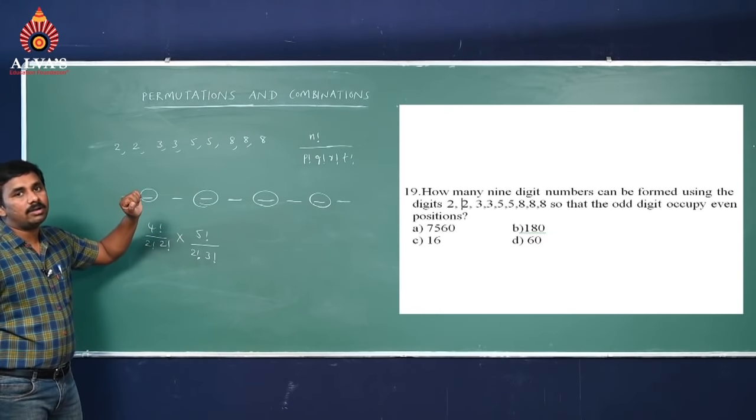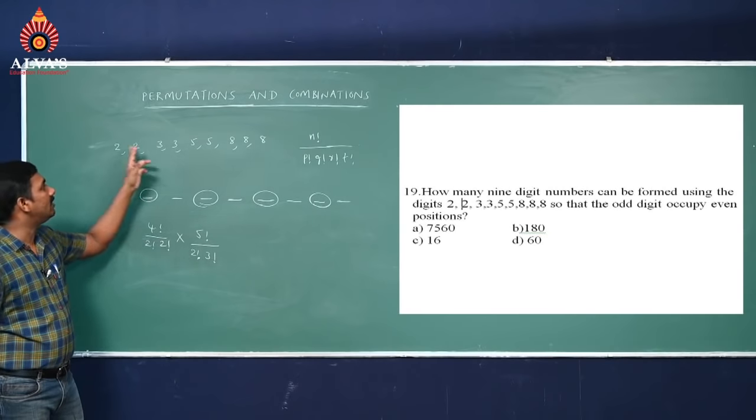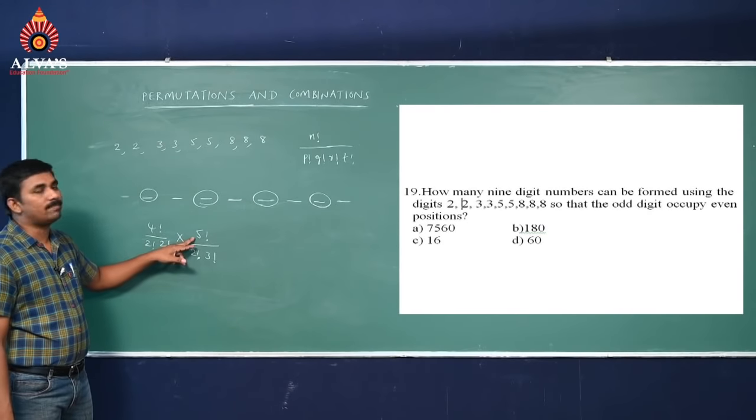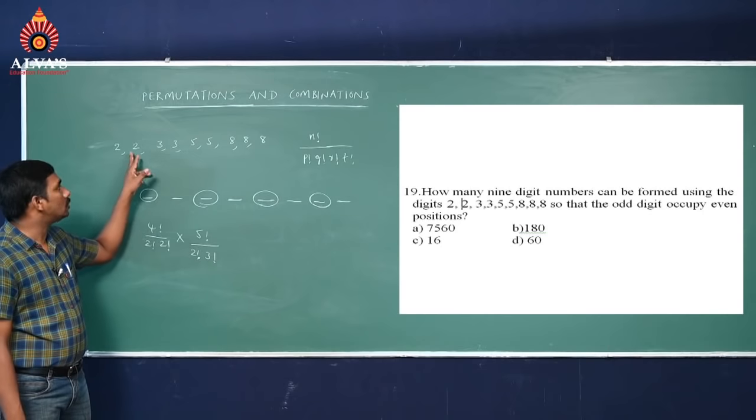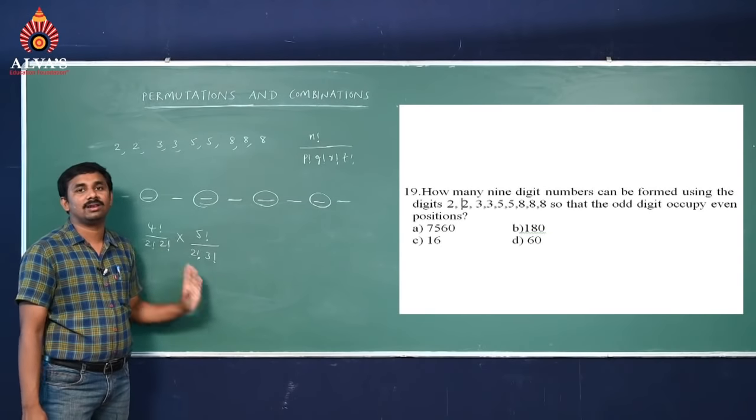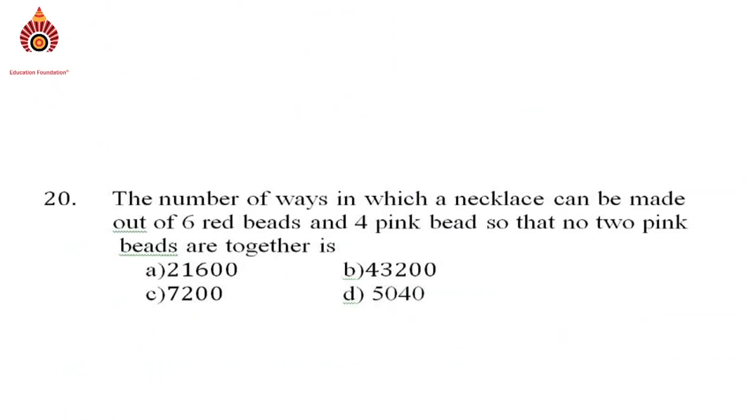Remaining odd positions we are arranging with even digits, that is 5 places, 5 factorial by 2 factorial and 3 factorial. Solve this one. See the next question.